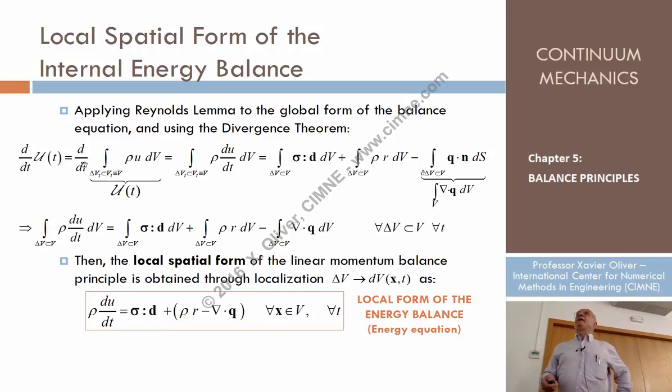Whenever I want to obtain the material derivative of an integral and the kernel is rho times u, I can just do the integral of rho times the differential of the other thing. So this is a Reynolds lemma. Okay? And on the other side, I have this. The stress power, the source term, and here, well, the term due to conductivity that we already saw can be expressed in terms of the divergence. So we have that.